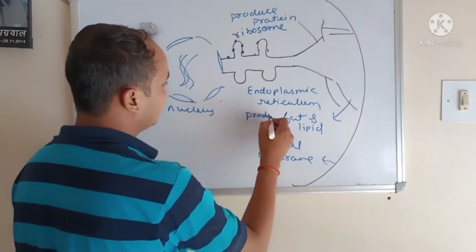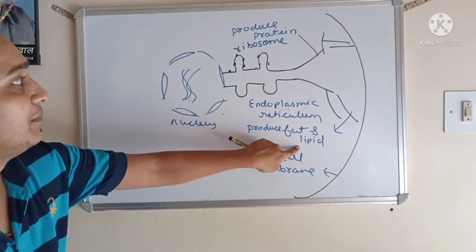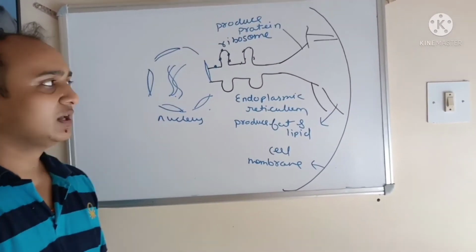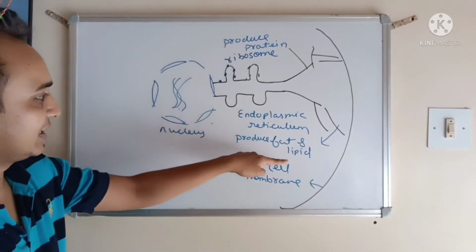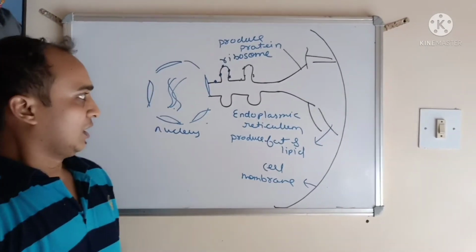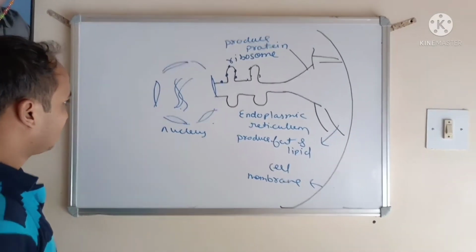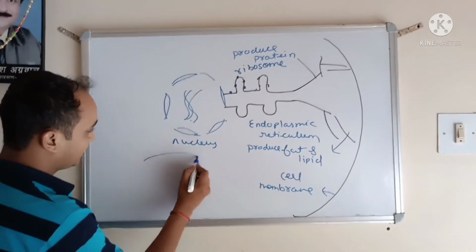So endoplasmic reticulum produces protein, fat and lipid, and transfers them also. Protein, fat and lipid we all require to make more organelles. So now we talk about Golgi bodies.